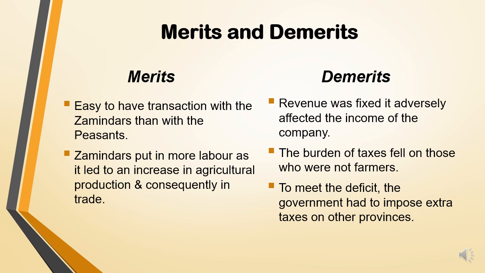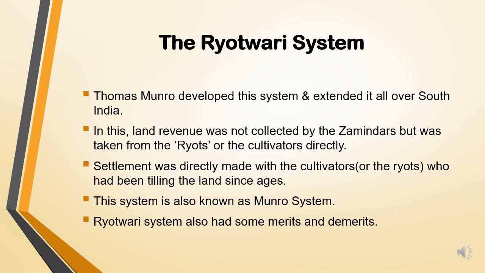Now the next is the ryotwari system. This system was developed by Thomas Munro and he extended it all over South India. Now, in this system, the land revenue was not collected by the zamindars.